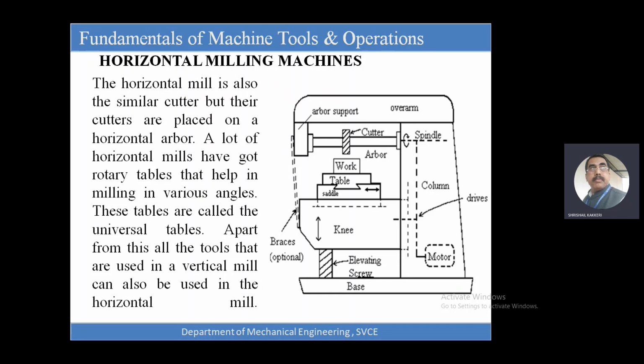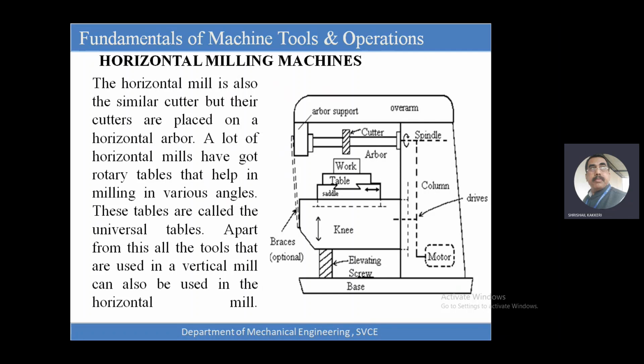How do you identify whether it is a vertical or horizontal milling machine? You can see here, the spindle is vertical. If the spindle is vertical, it will be a vertical milling machine. If the spindle is horizontal, it will be called a horizontal milling machine. In a horizontal milling machine, the tool will be fixed like this, on the arbor. In a vertical milling machine, it will be fixed like this.